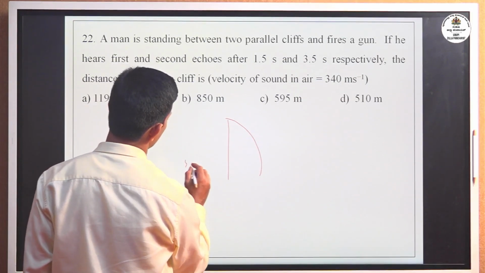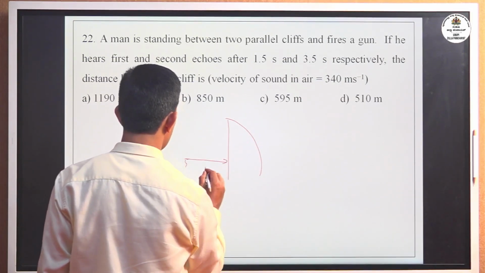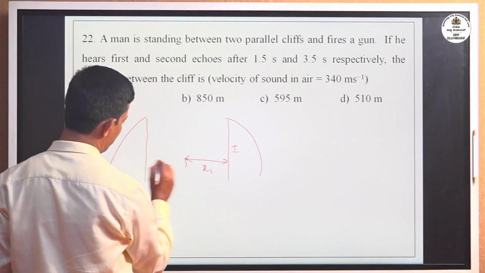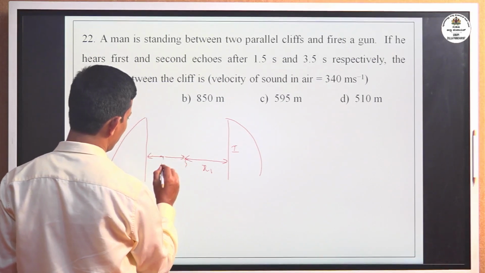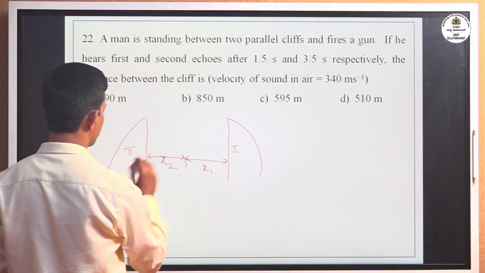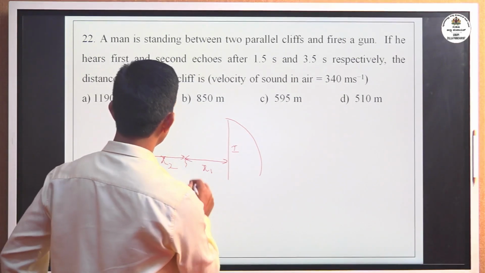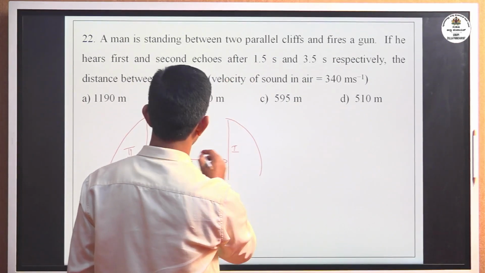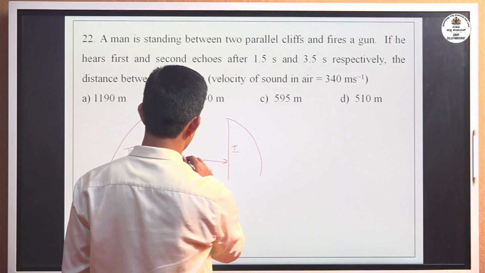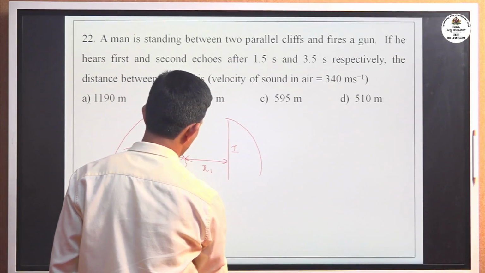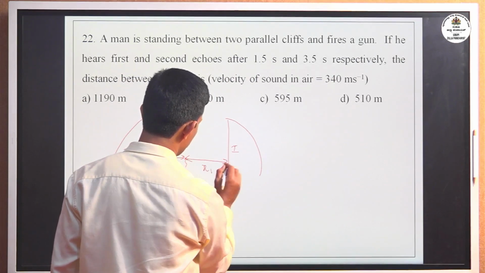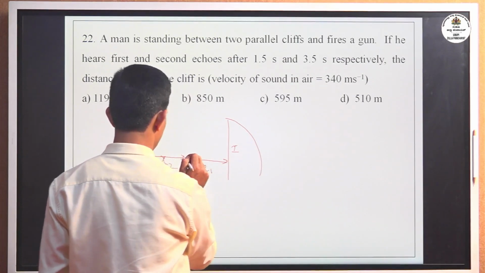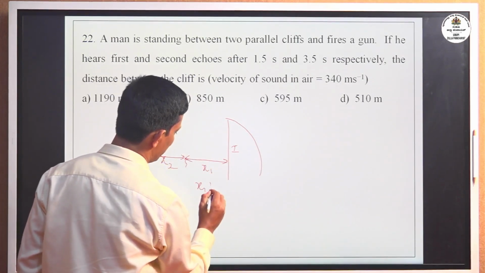He fires the gun. Consider x1 as the distance from the man to the first cliff, and x2 as the distance from the man to the second cliff. The total distance traveled by the sound is x1 from the man to the first cliff, then it returns back from the first cliff to the person, that is x1 plus x1.